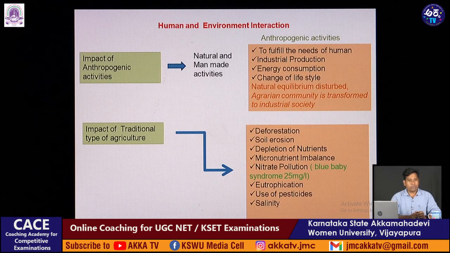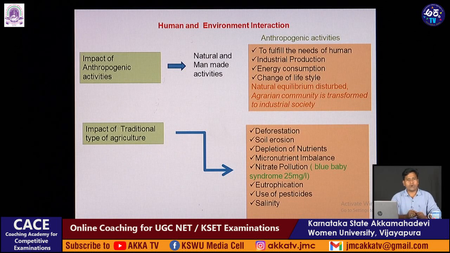Then eutrophication, meaning richness in organic content. The lakes and water become rich in organic content because of that, and at the same time algal blooms happen. Because of the algal blooms, the water quality is deteriorated, and therefore eutrophication, where rich organic matter is present.